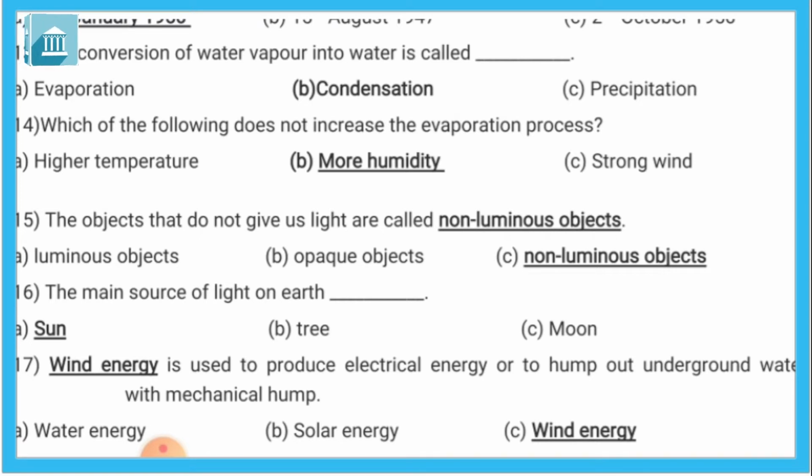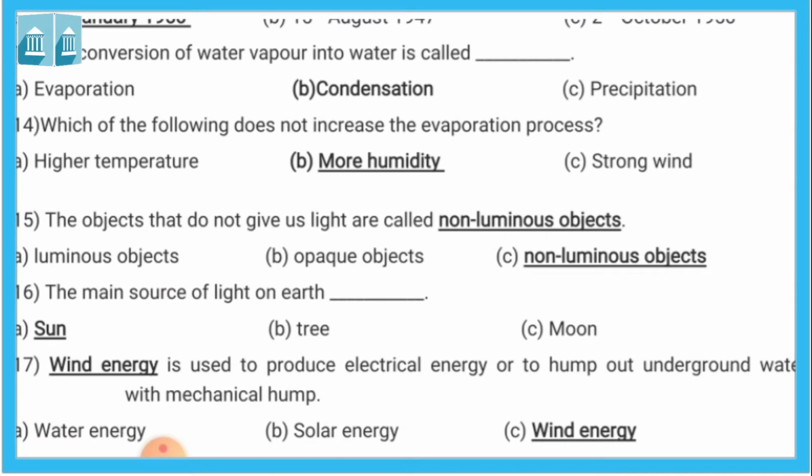15. The objects that do not give us light are called non-luminous objects. First is luminous object. What is the definition of luminous object? That object that gives us light. B, opaque. What is the definition of opaque?